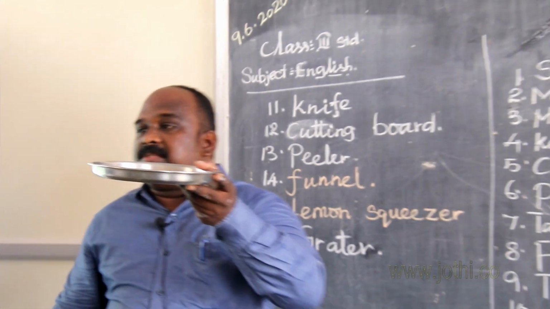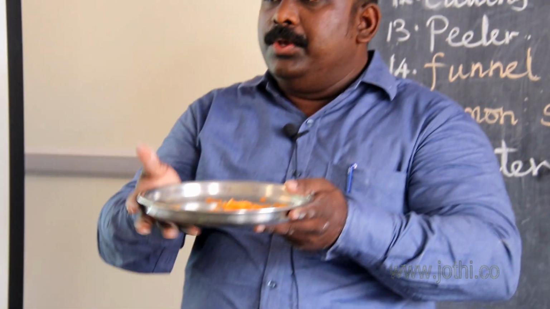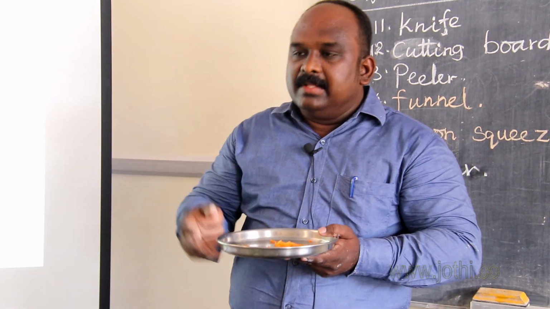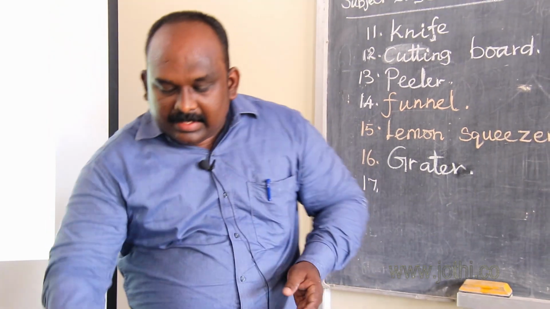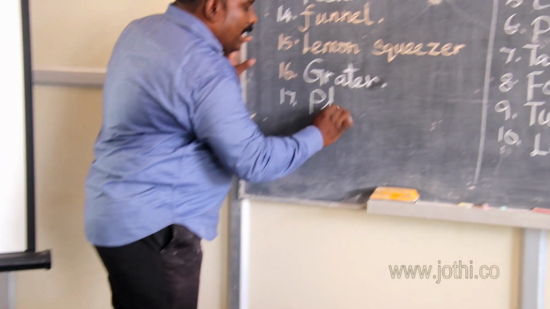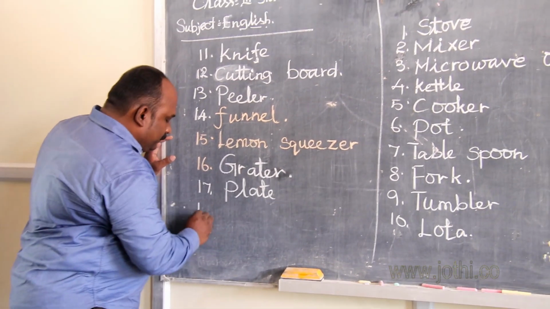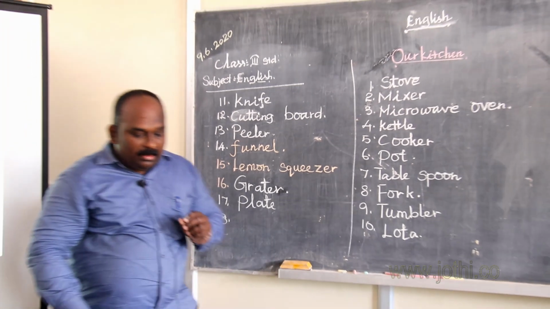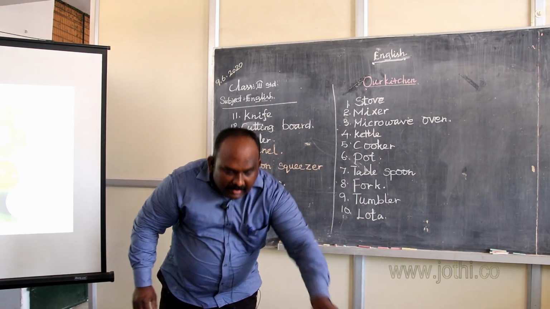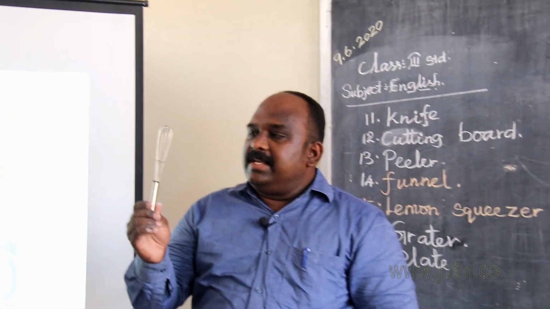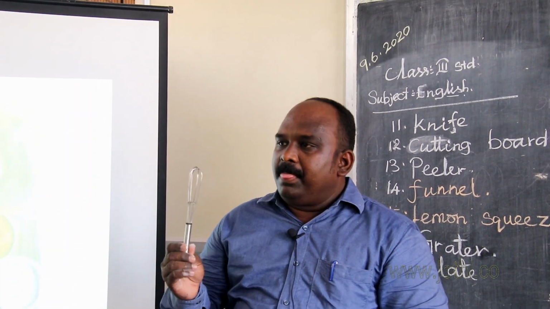The next one is, you all have seen in your house, you use this daily in your house. What is this? This is a plate. The plate spelling is P-L-A-T-E. Now, have you seen this in your kitchen?